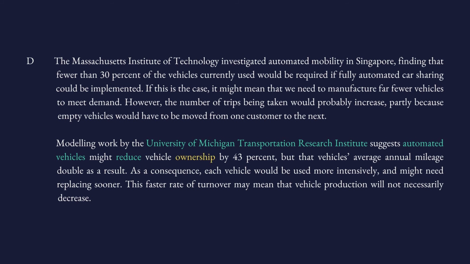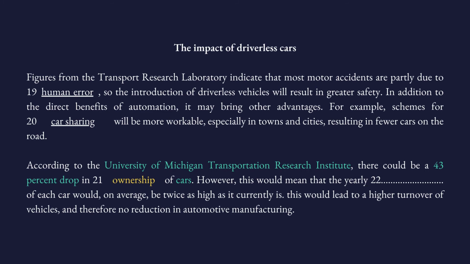It means that if we have automated vehicles, robotically driven vehicles, people will own fewer cars, because instead of owning only one car, they will go for different cars. We discussed it in the previous questions. One day you drive, I don't know, a Ferrari. The day after you drive a mountain car, which is why the ownership goes down significantly, 43%. So that's the answer, ownership.